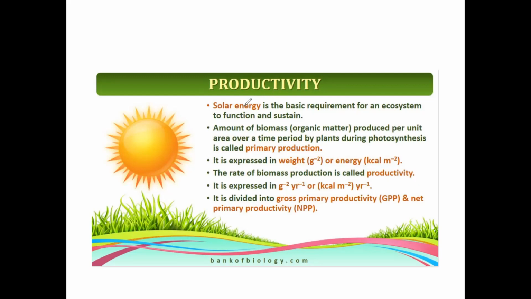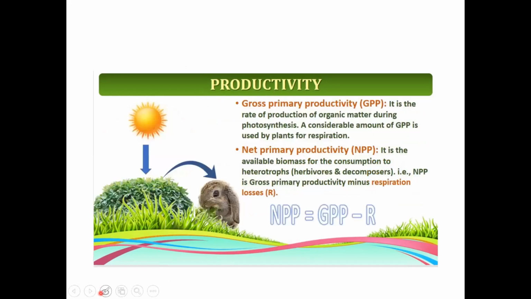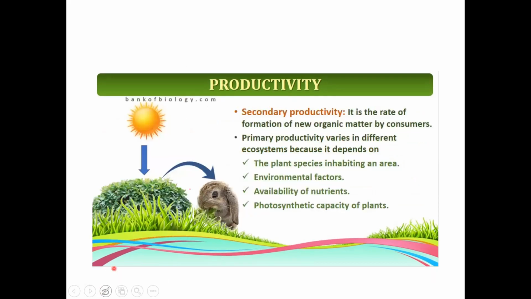Now, this primary productivity can be further subdivided into gross primary productivity and net primary productivity. So let us understand what they are. Productivity can have a secondary level. This is the rate of formation of new organic matter by consumers.